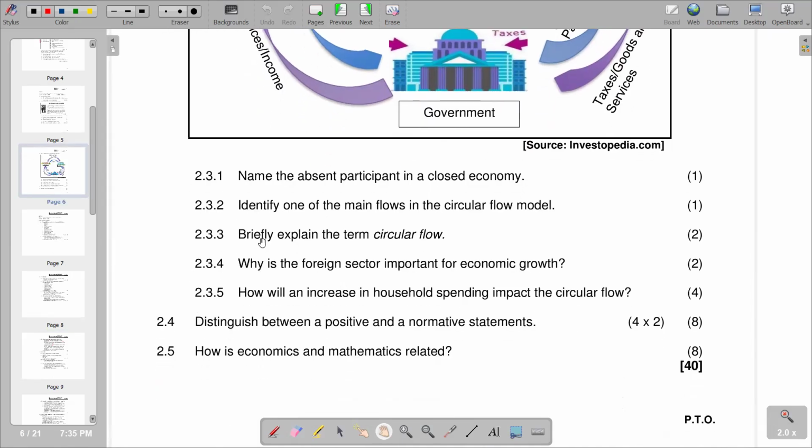2.3.5, how will an increase in household spending impact the circular flow? So when there's an increase in household spending, obviously there is going to be an injection of income in the circular flow, and we're going to have more income circulating in the economy. So that's what we have, and also the spending is also going to have the businesses that are selling those products to have more revenue, which will increase also the income. So that's what we have on 2.3.5.